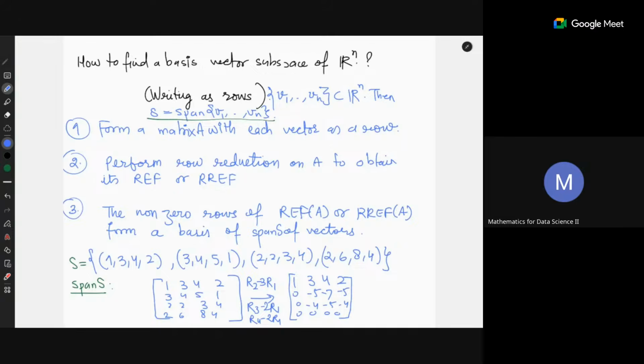And then you can further perform row operations to obtain the RREF, though we are not doing the complete calculation. Now you look at the non-zero rows of the RREF or REF; they form a basis of the span S of the vectors. So you look at all the non-zero rows, and that will be the basis of the span. The dimension will be precisely the number of non-zero rows, which is also called the rank of the matrix, where you write the vectors as rows.